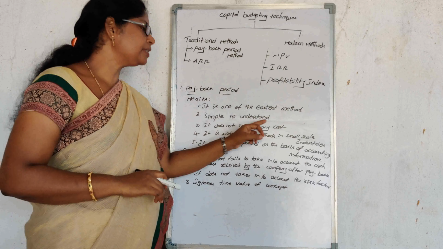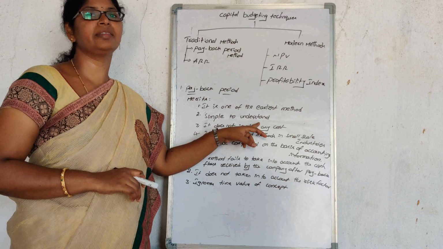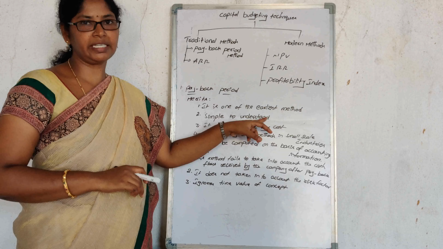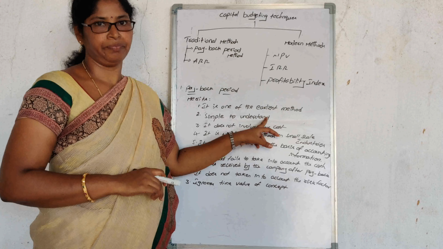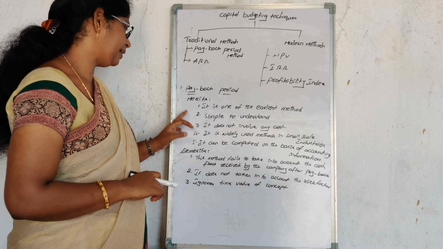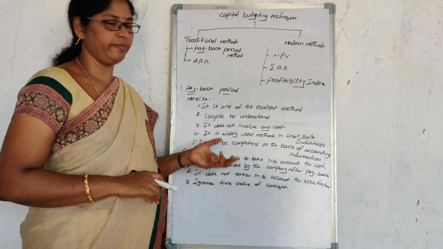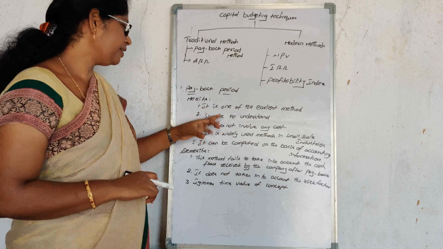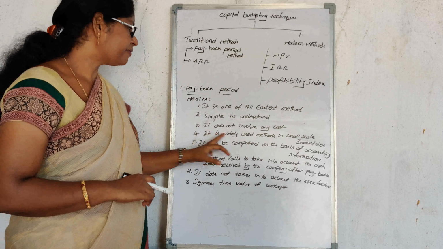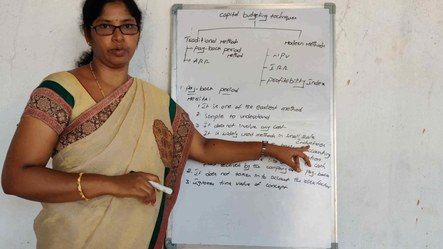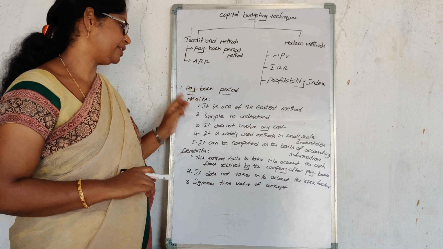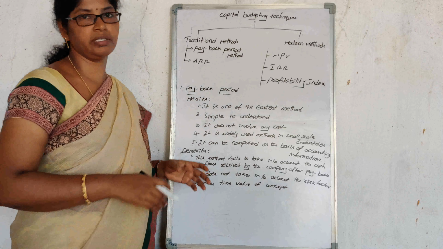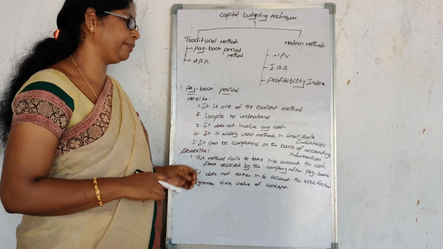And this method is very simple to understand. It's very easy to understand. Why? Because there are no sophisticated calculations used here. So that's why we can easily understand it. It does not involve any cost for calculation of the payback period, so we can easily use that method. It is a widely used method in small scale industries also. In small scale industries or even very micro industries, they can use the payback period method.